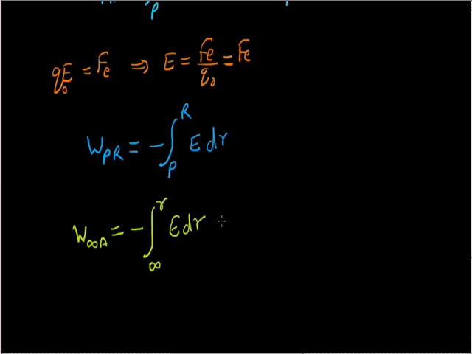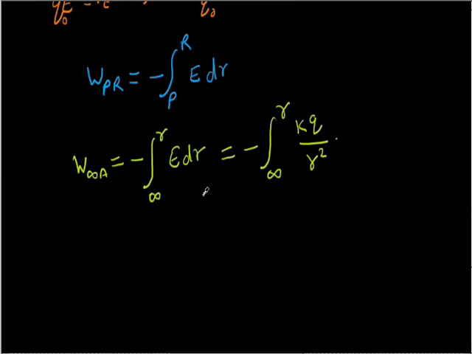Now we know what E is. E can be written as KQ upon R square, dot dr. Here the small q can be written as capital Q, because the electric field is due to capital Q charge.